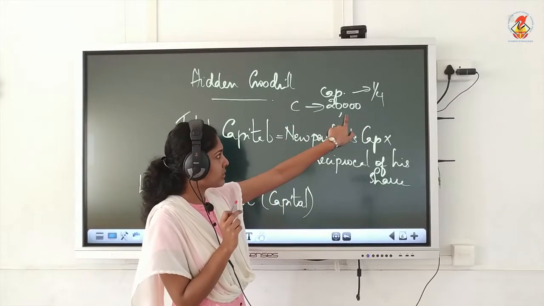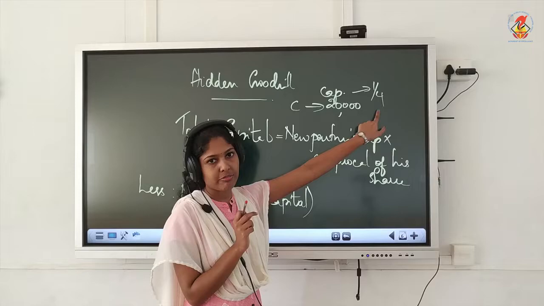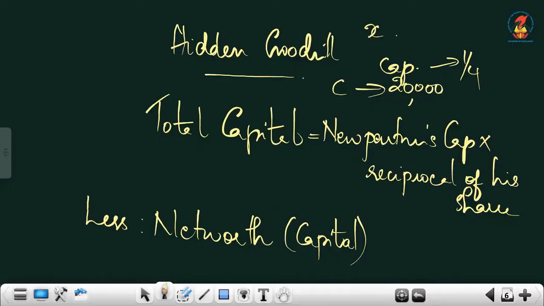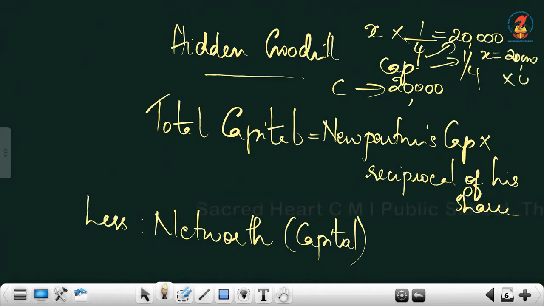C brought 20,000 and his share is 1/4. So what can be the total? Total, if you assume as X, out of total, C brought his share 1/4, then you got this 20,000, isn't it? So what is X figure? How will you get this X? Just take the reciprocal. 20,000 into 4/1 or 4. That is 80,000. So simply we got the total capital.